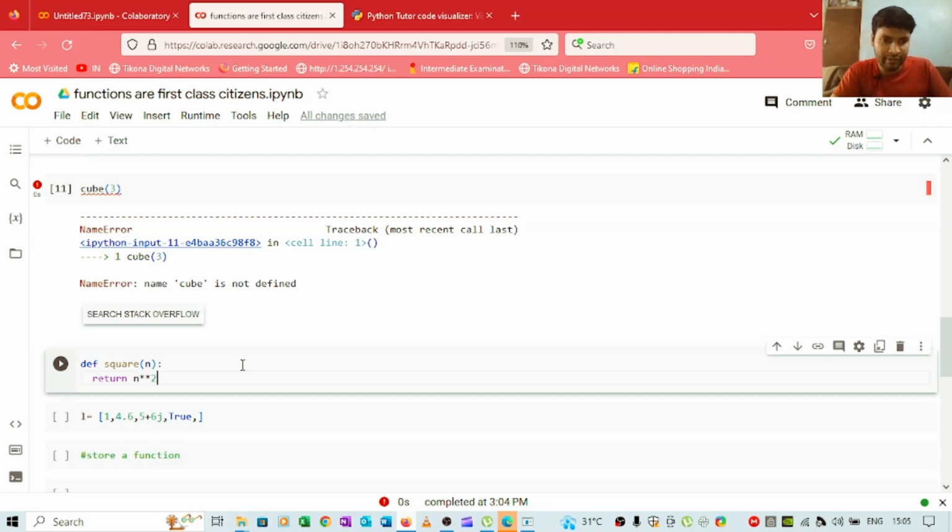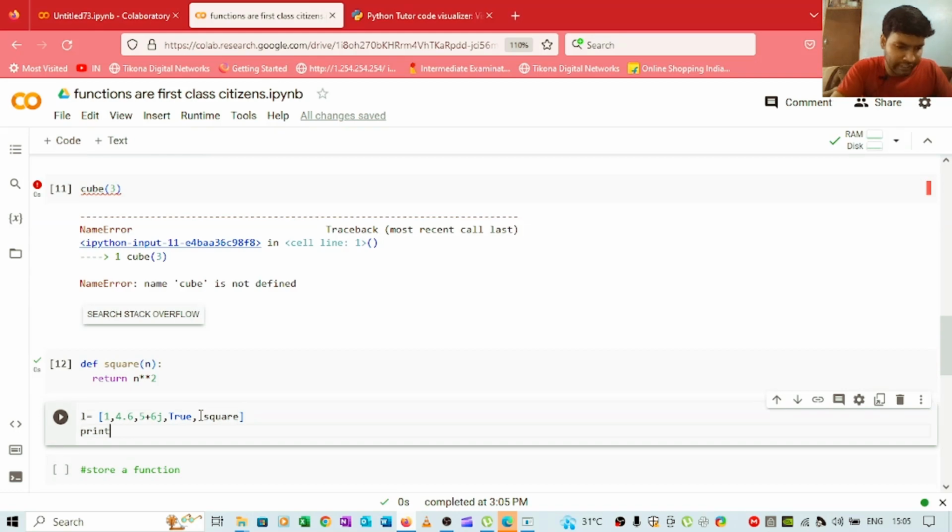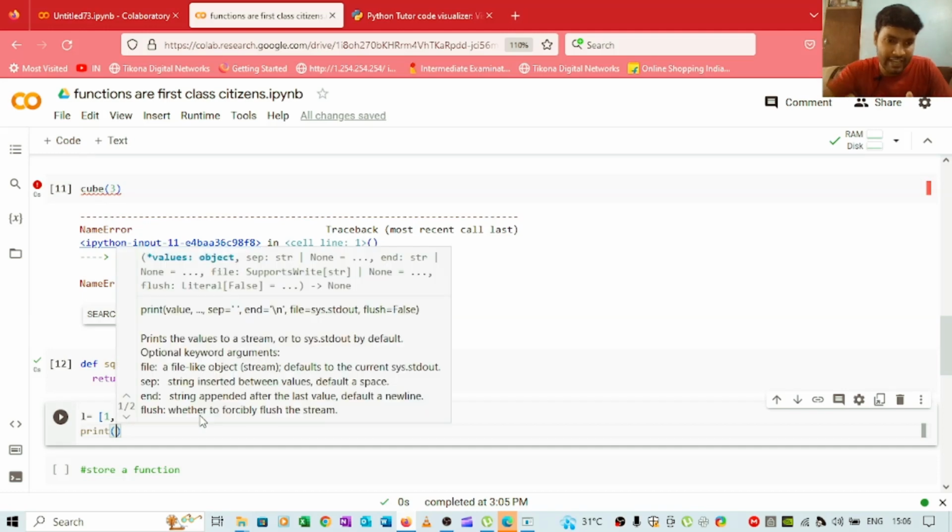I'm not calling the function here. I will simply run the cell, and I will add this square to this list. Now if you try to print L here, we won't get any error. Directly we will get the output, 4.65 plus 6j, and in place of square we will get the complete function here.